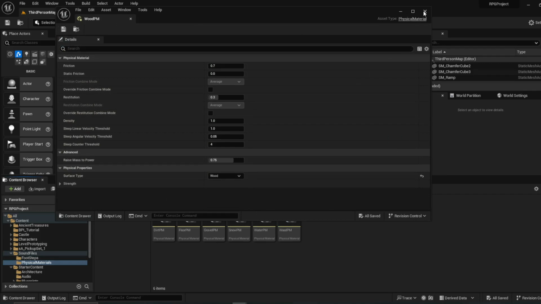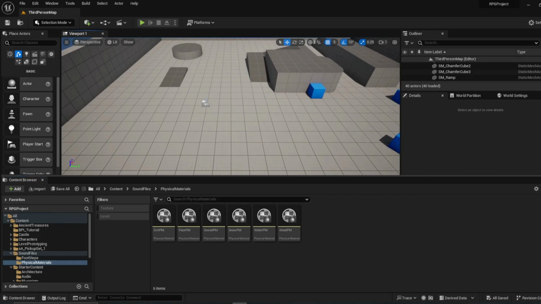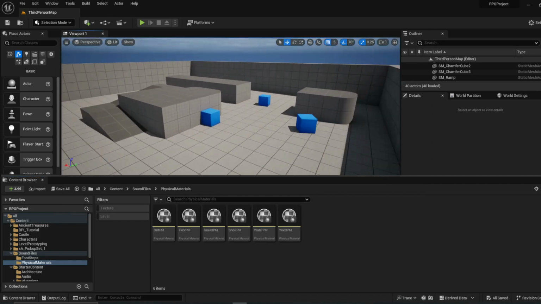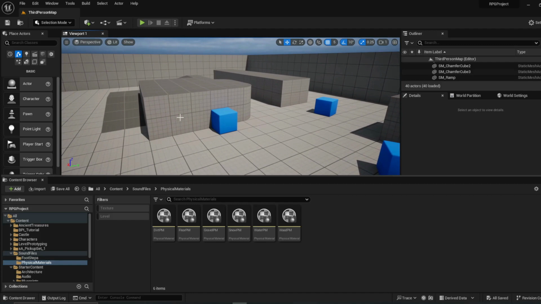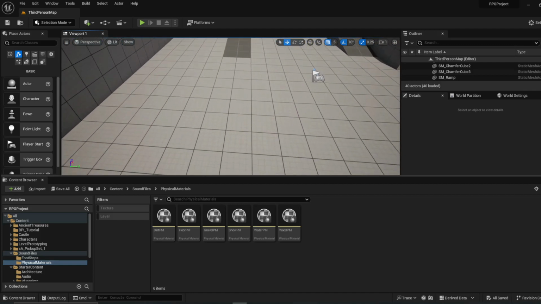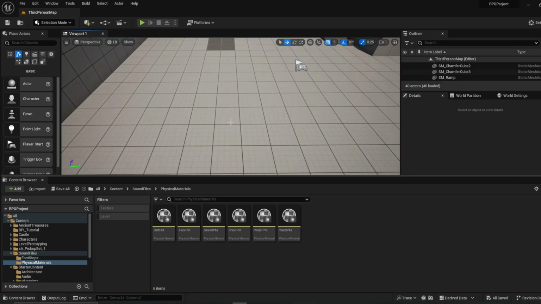Okay, and then from here, we're going to need to put a material on something so we can test this out. I'm going to go ahead and pause it right here so I can make a couple of actors and just put them on the floor.